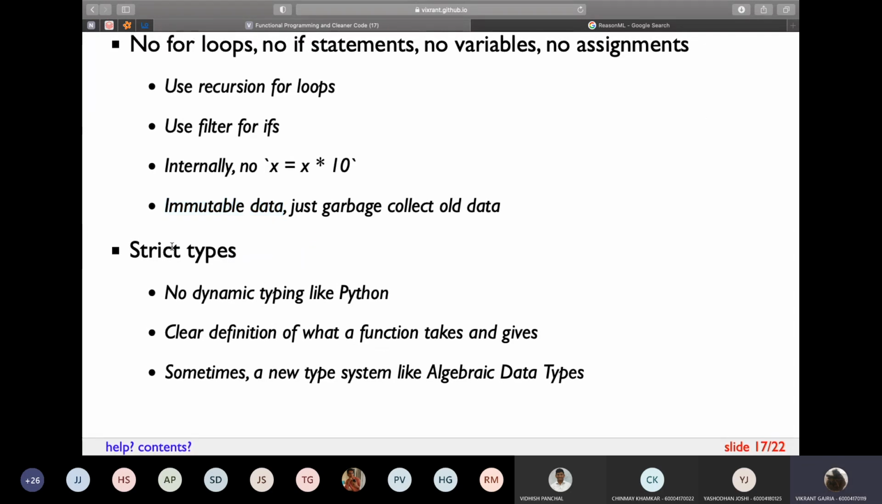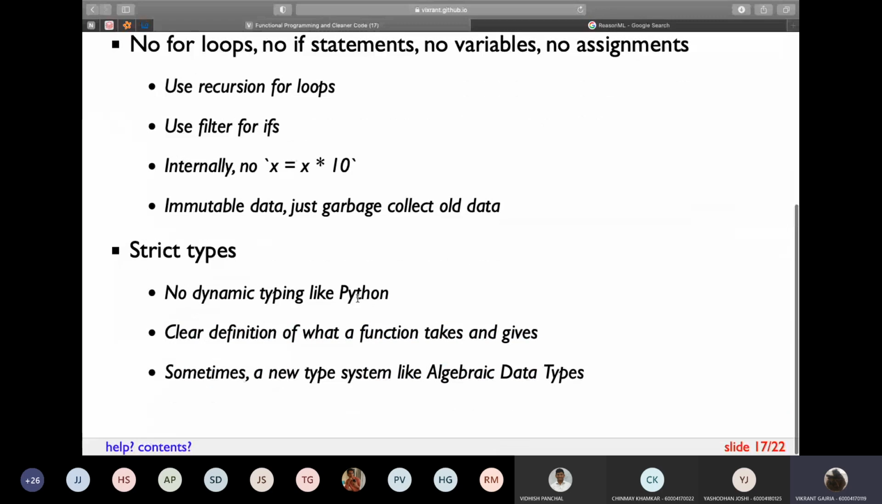And then strict typing. So in Python, you don't define data types, unlike Java or C and C++. But if you want to define that my function takes an integer, my function takes a string, then the input and output have to be defined using data types. Python is definitely not a functional language because it has dynamic typing. And you need a clear definition of what the function takes as input and what the function gives as output.